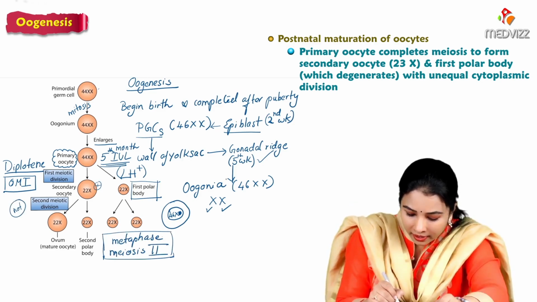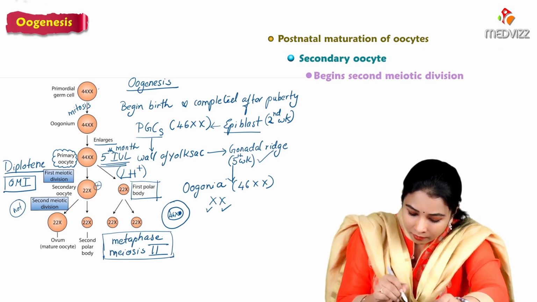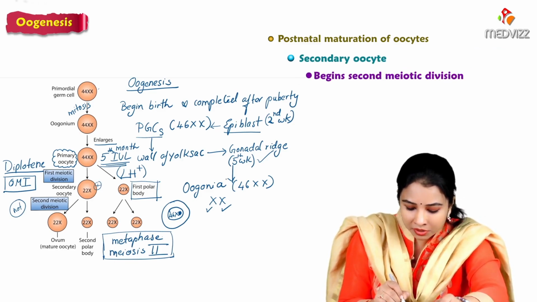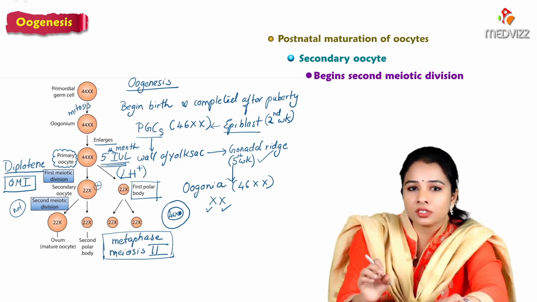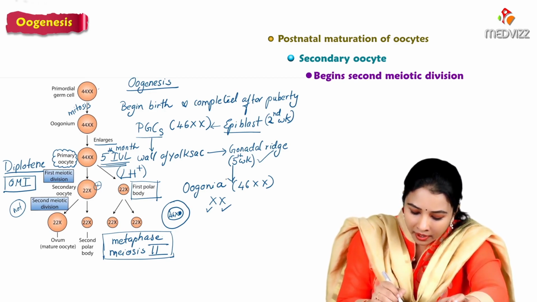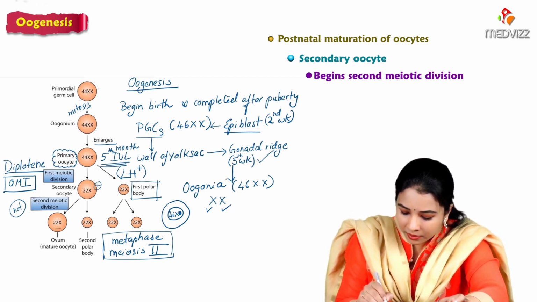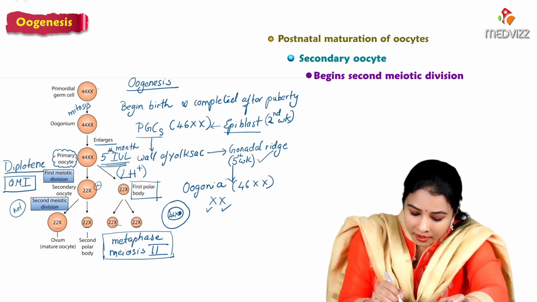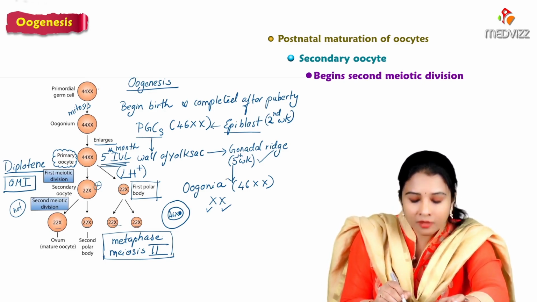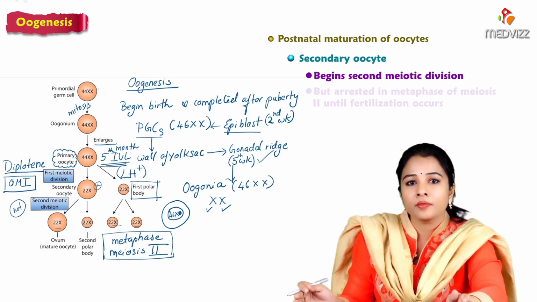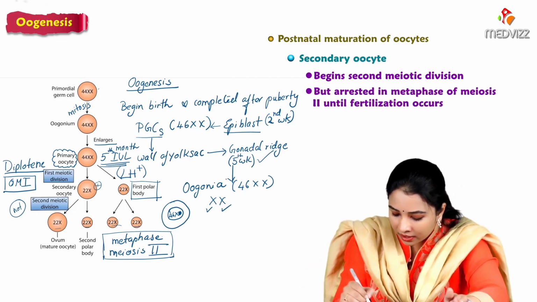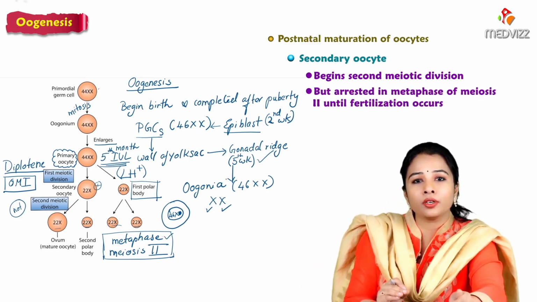The secondary oocyte enters the second meiotic division, which is similar to mitosis, where the same number of chromosomes are present in the daughter cells. But the second meiotic division is not completed here; it is arrested at metaphase of the second meiotic division.